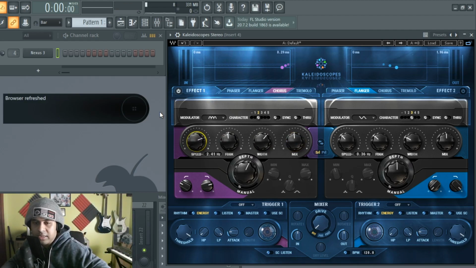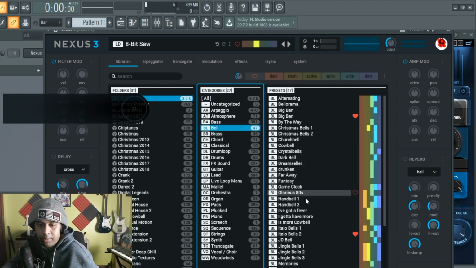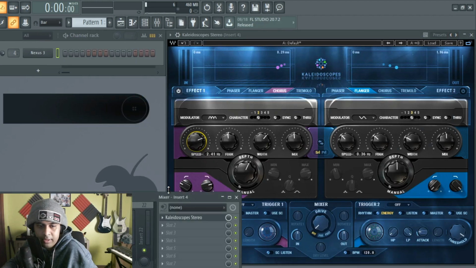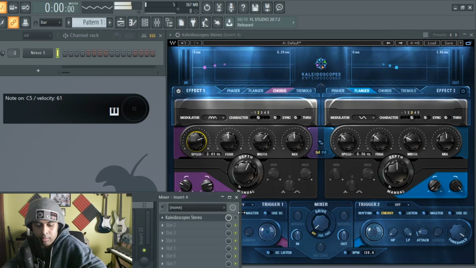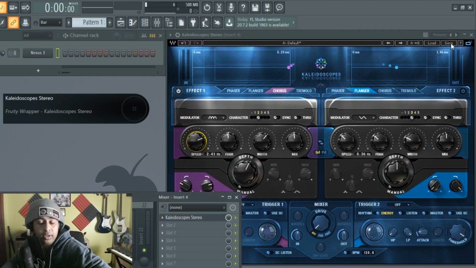Should I bring another sound to the mix? Let's pick another sound just to make it all cool. Let's go to a bell, maybe. All right, we got a guitar. By the way, this is the guitar. Can't forget to turn off the reverb and delay for the sake of hearing the effect in here.